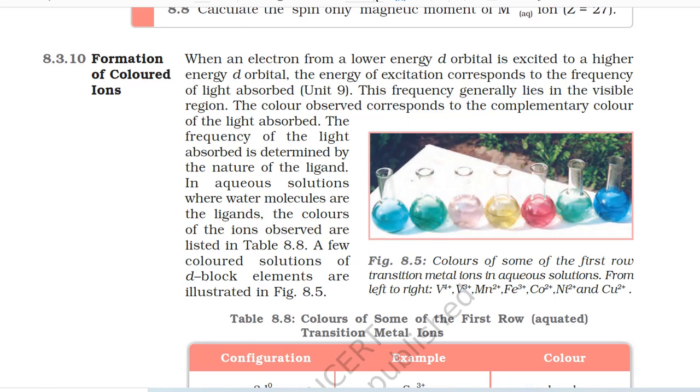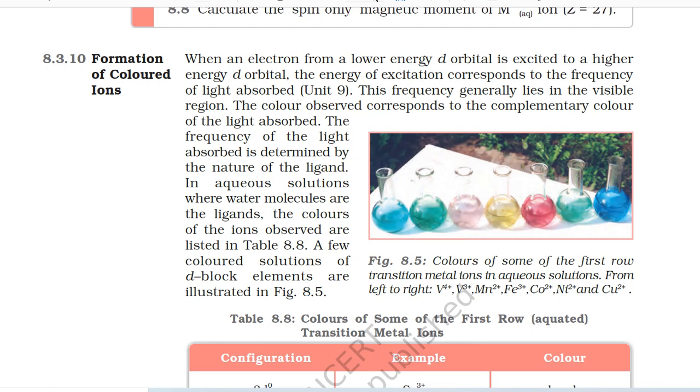8.3.10 Formation of colored ions. When an electron from a lower energy d orbital is excited to a higher energy d orbital, the energy of excitation corresponds to the frequency of light absorbed (unit 9). This frequency generally lies in the visible region. The color observed corresponds to the complementary color of the light absorbed. The frequency of the light absorbed is determined by the nature of the ligand.